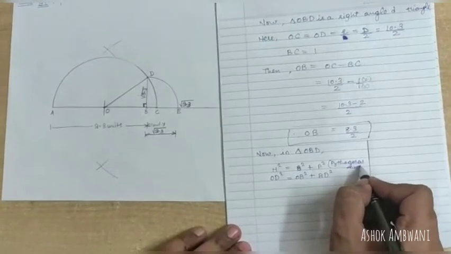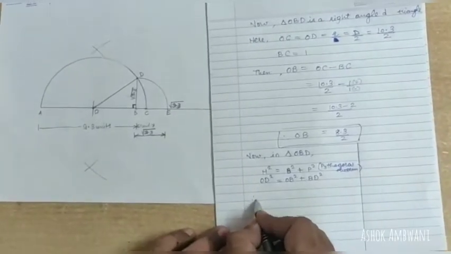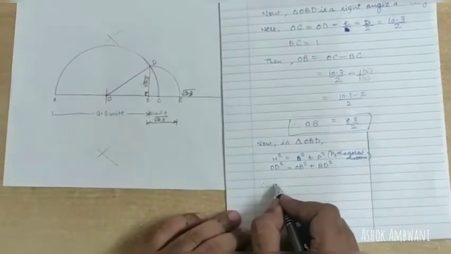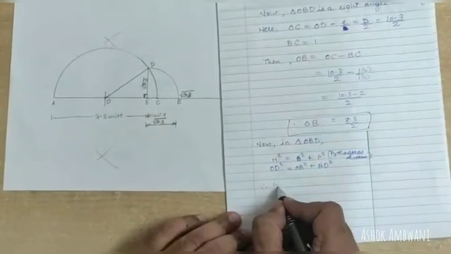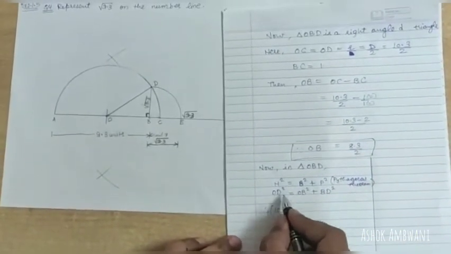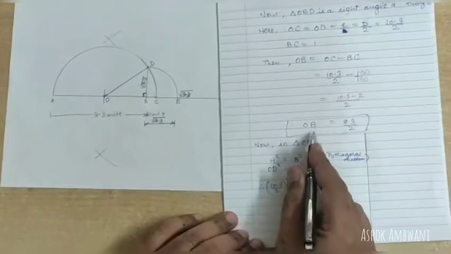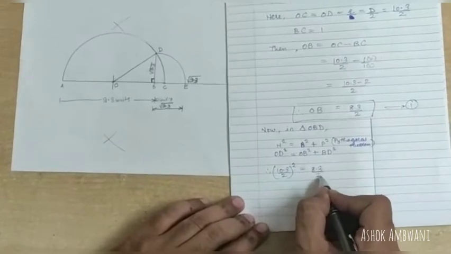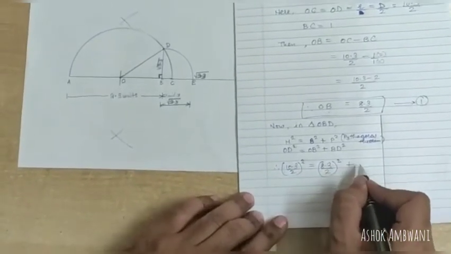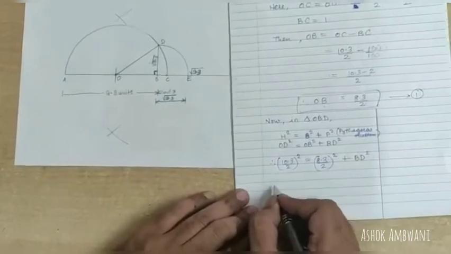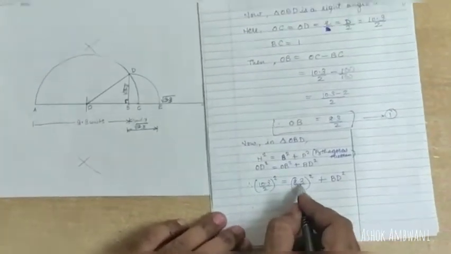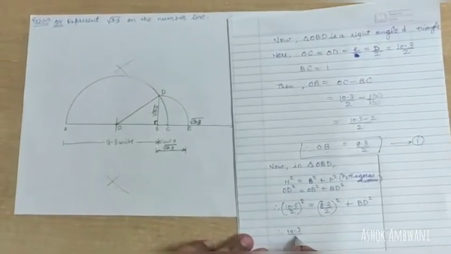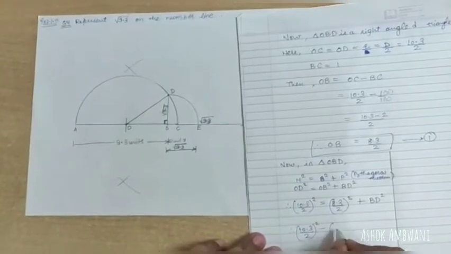Further, as we know, OD is nothing but the radius of the circle, that is 10.3 divided by 2, whole square. OB, as we have got over here, is 8.3 divided by 2, whole square, plus BD, as we need to find it. Now 8.3 upon 2 whole square will go on that side, so the sign will change.